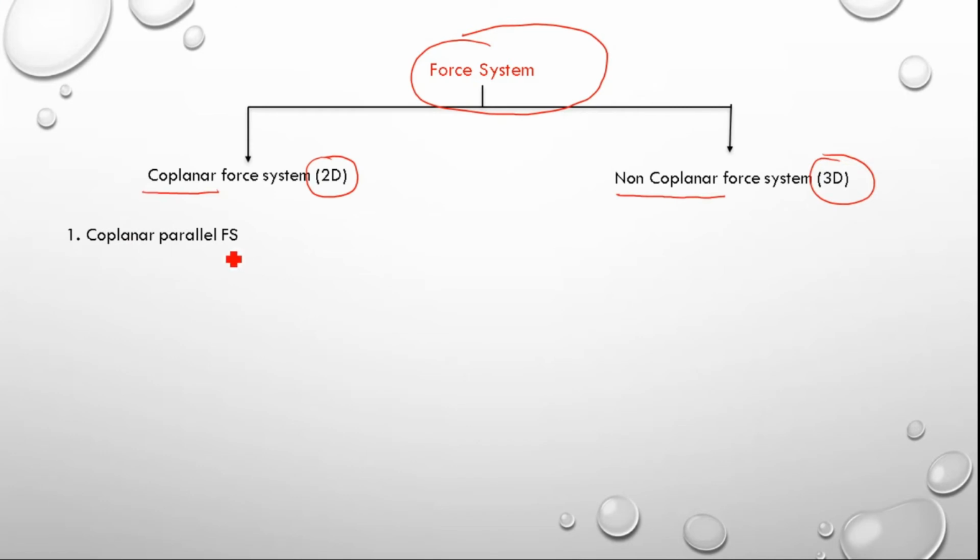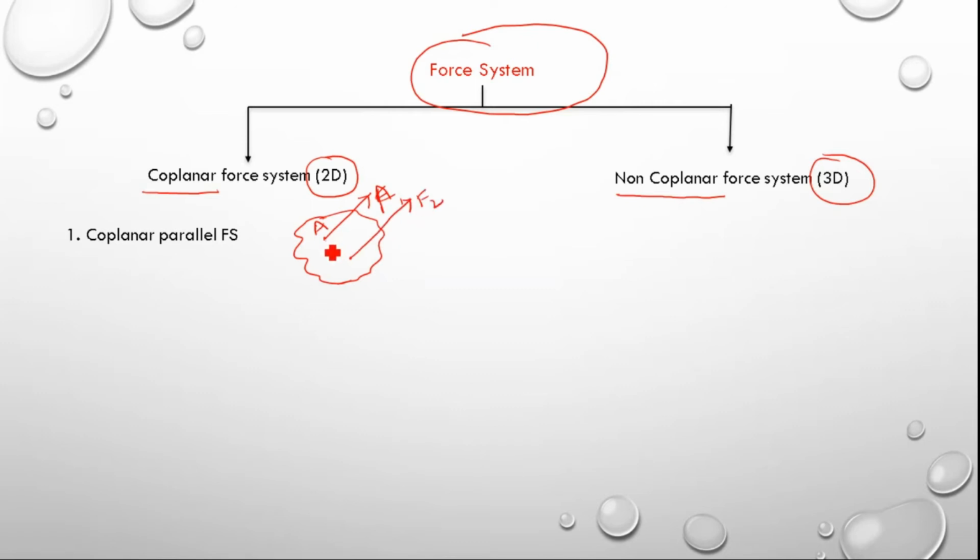Simply I have written Fs, but Fs indicates force system. So the first category is coplanar parallel force system. For example, if you take a single plane like this, a force is acting here, F1. This is the point A. At A, F1 force is acting, and also at B, F2 force is acting.